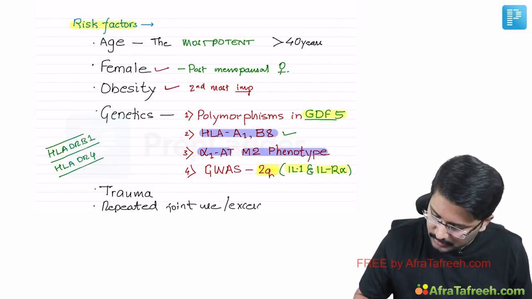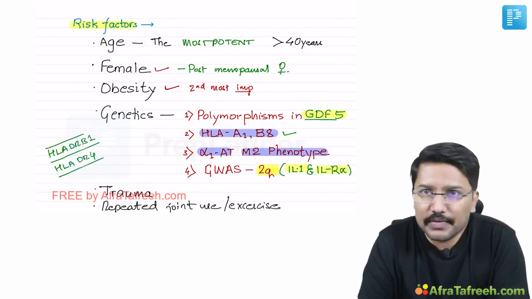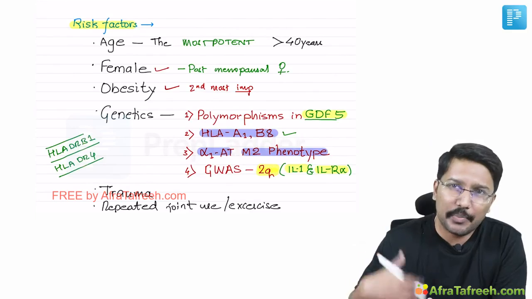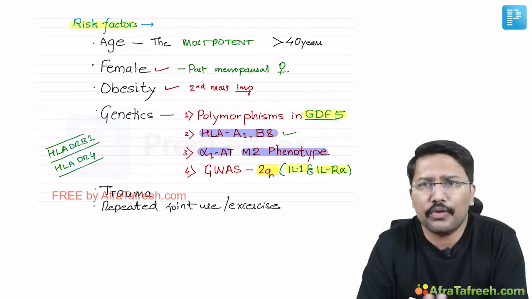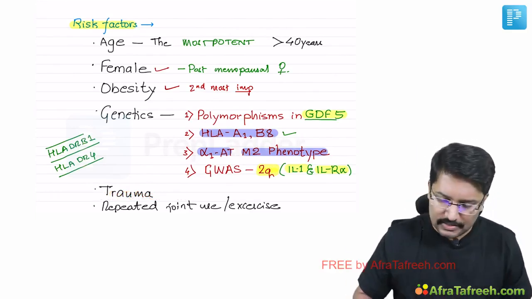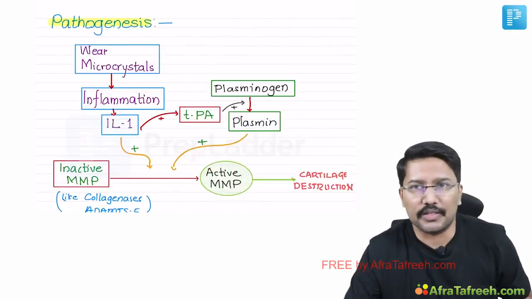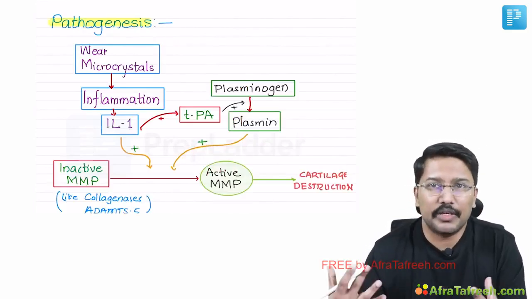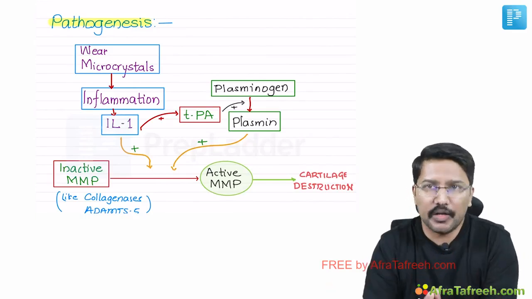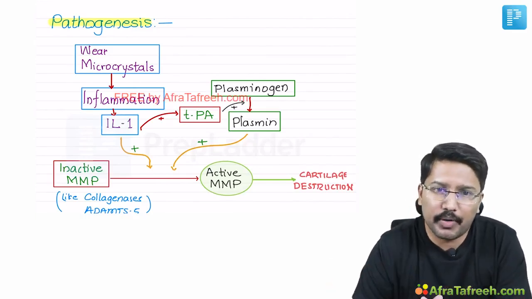For example, hip joint osteoarthritis is very common among farmers because they are repeatedly subjecting their hip joint to use, right? So these are the risk factors. Now coming to pathogenesis. Pathogenesis can be described in very complex terms, but let me try to simplify it. The key point that you should remember.